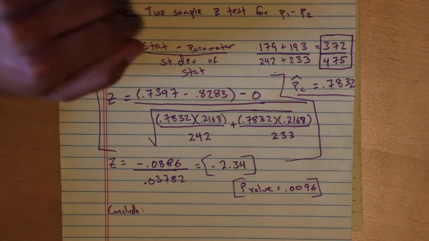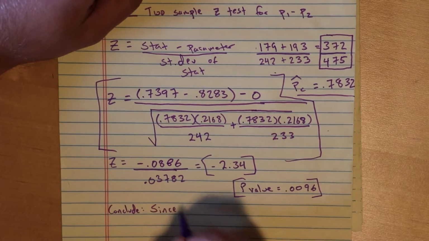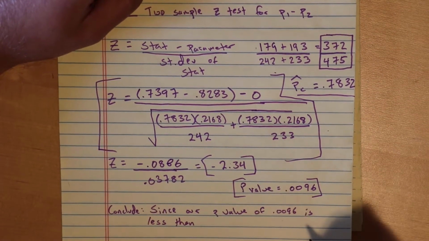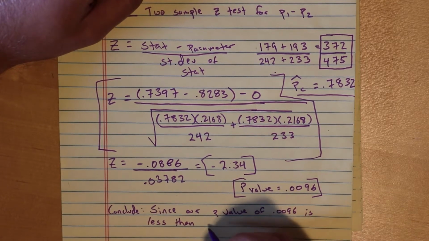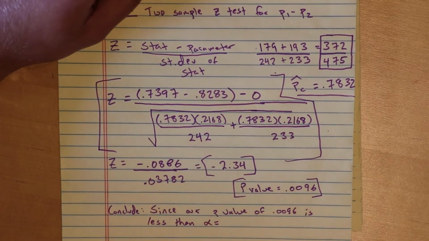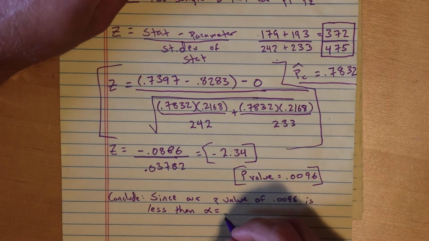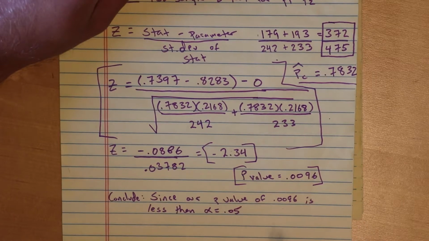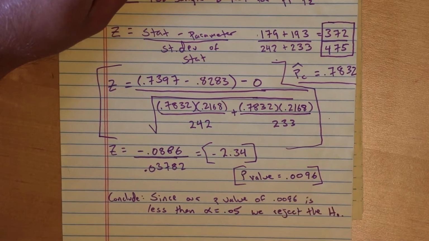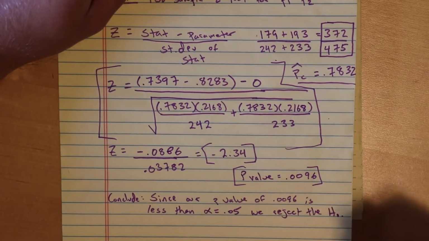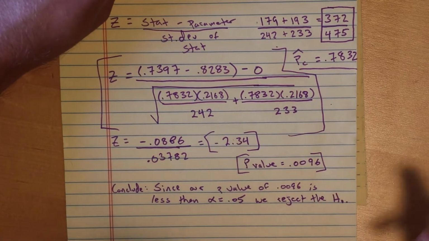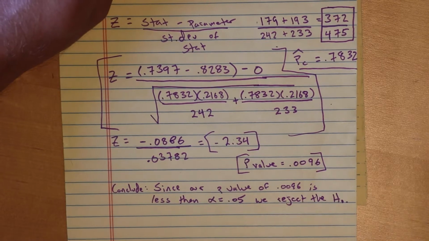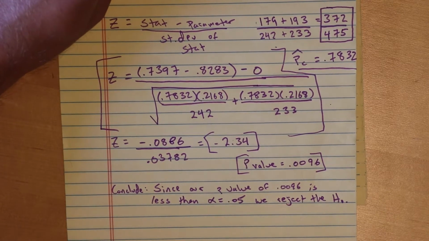So, since our p-value of 0.0096 is less than alpha, which wasn't stated, so it's 5%, 0.05. So since our p-value is low, we reject the H0. We rejected the null. The null is not the thing that we should assume, so we were convinced of the evidence. We were convinced of the evidence because we have rejected the null.